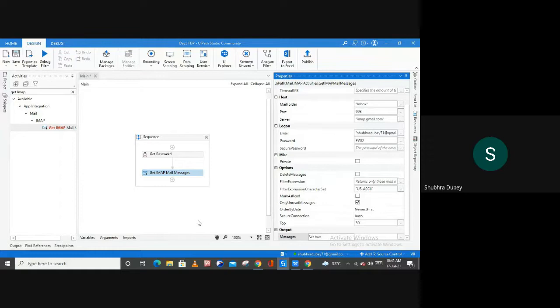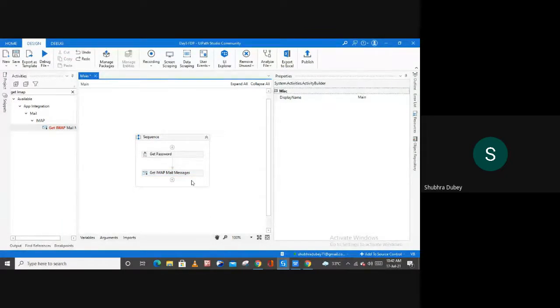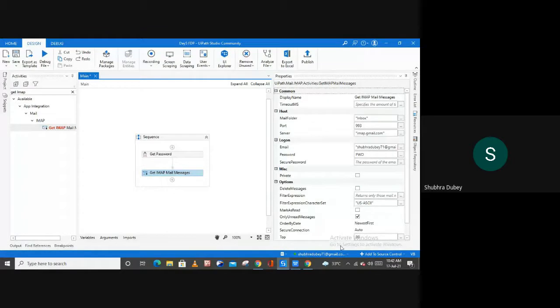So Control plus K and create an output as getEmails, right? Enter. As you can see, I have filled all the properties of this particular activity, the get IMAP mail message activity.